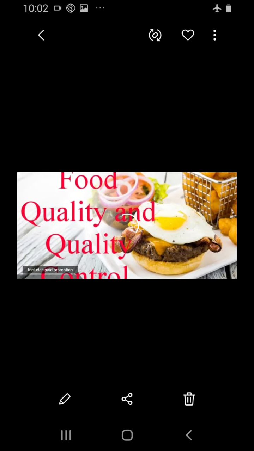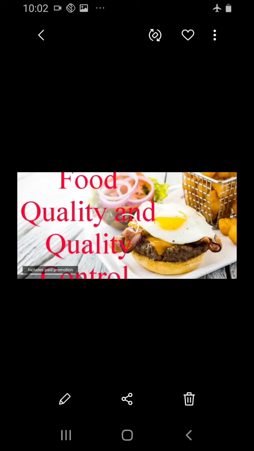So next, let's see about quality management. The government also ensures that safe food is made available to the common consumers. In the year 1954, the Indian government enacted the food law known as the Prevention of Food Adulteration Act, and the Prevention of Food Adulteration Rules in the year 1955, with the objectives of ensuring pure and wholesome foods to the consumers and protecting them from fraud and unfair trade practices.